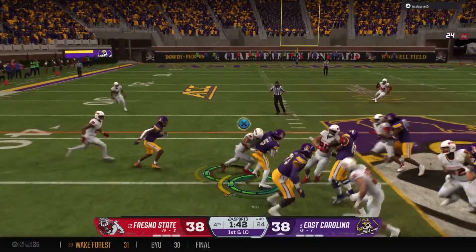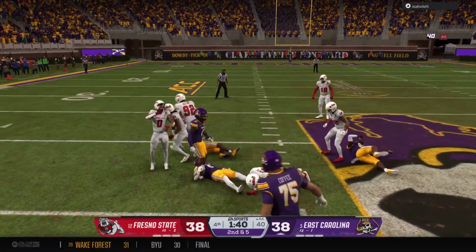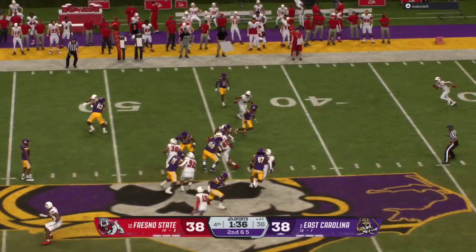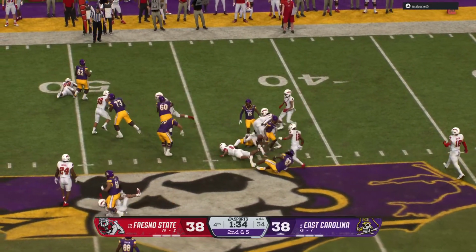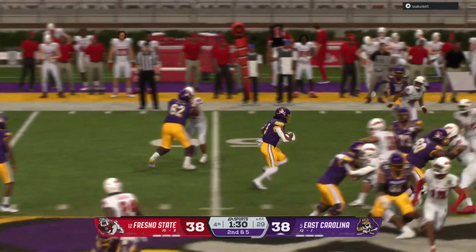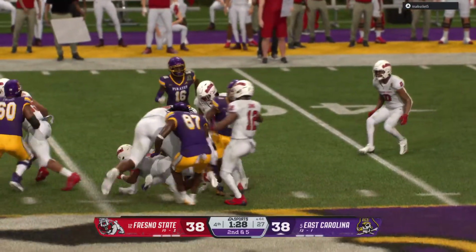Looking for some space. It's Miles. And a decent gain there before the defense brings him down. Well, much like what we saw in the first half, Chris, of this playoff game, no adjustments. Go right back to giving this running back the football. He's had a monster day and continues to get positive yards.